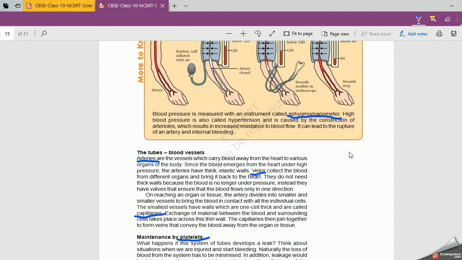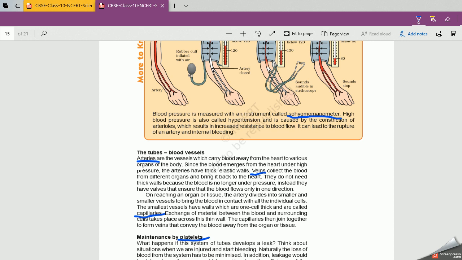Clear? Second, now the blood flows with more pressure in arteries, whereas the blood flows in veins with less pressure. Since the blood flows with high pressure in arteries, arteries have thick elastic walls. That means arteries have thick walls. Why? Because the blood flows with high pressure. Whereas in veins, the blood is not under pressure, so they have thin walls. Right? Thin walls.